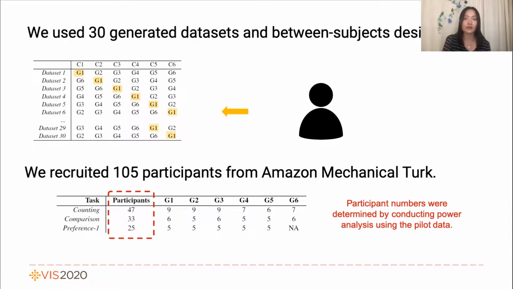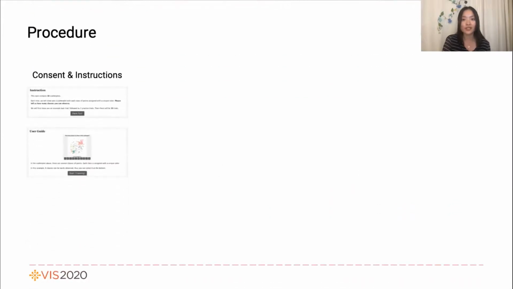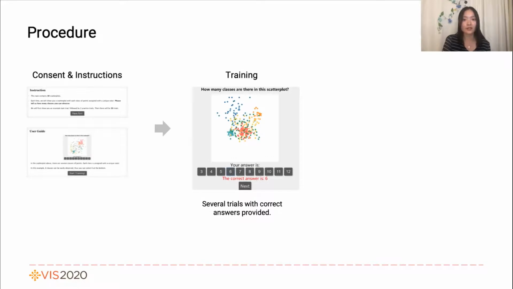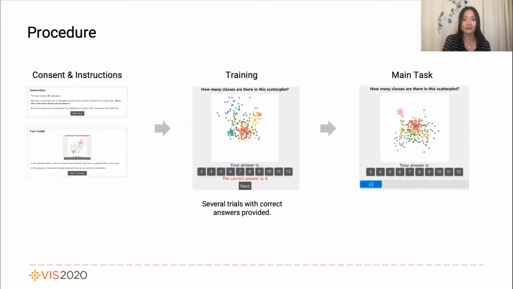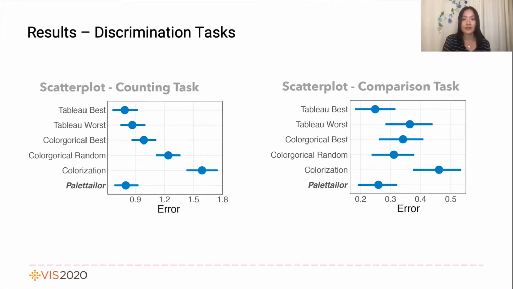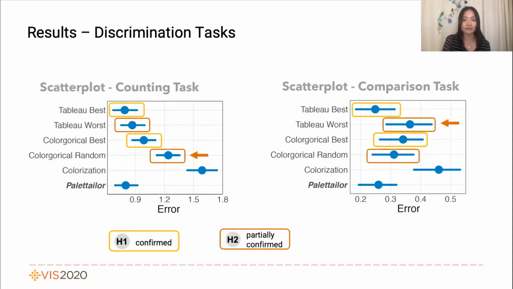We recruited 105 participants from AMT for the experiment. Each participant went through 3 phases: consent and instructions, training, and then main task. The study results show that, in terms of discrimination tasks, Palettailor is not worse than the best case conditions resulting from the simulated manual process, and it is sometimes better than the random case conditions, and Palettailor is consistently better than the fully automated conditions.